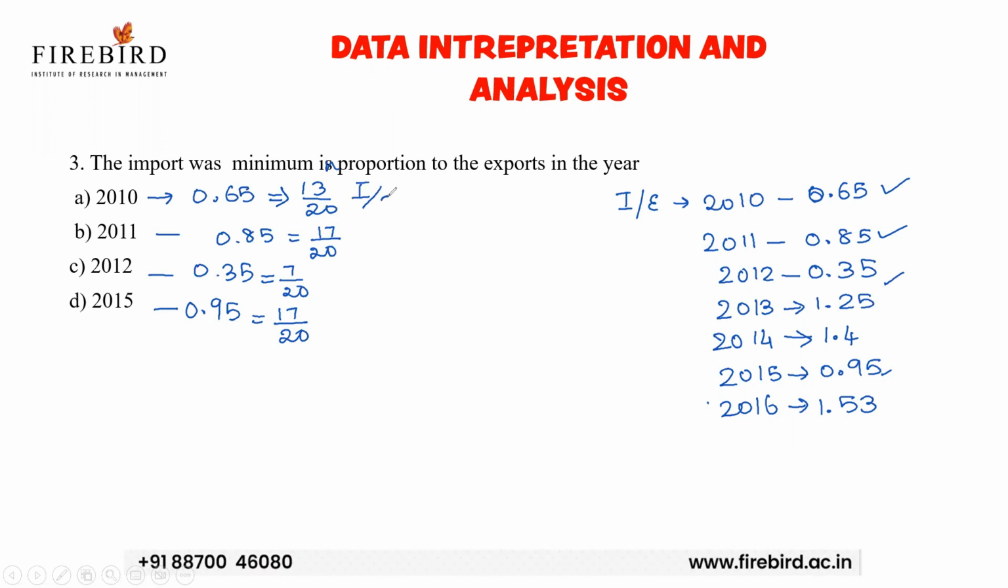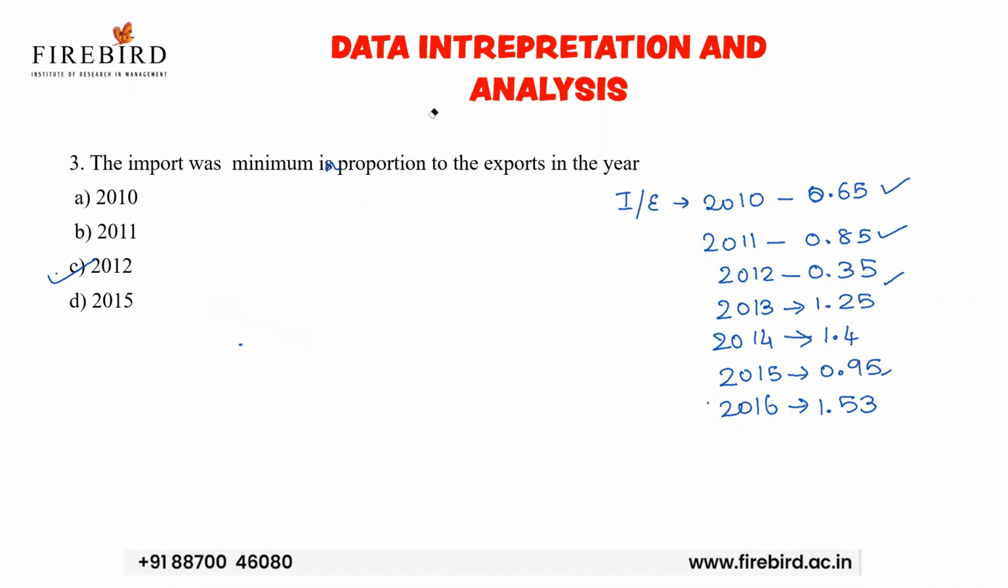The numerator shows the value of import and the denominator shows the value of export. So in option C, see, 7 by 20, the import is very low. It is minimum in the year 2012 when compared to other years. So the answer for my question is option C. Okay, so you should know percentage to fraction conversion. Unless you know, it is very difficult to answer the question. Okay, now let us move on to the next question.